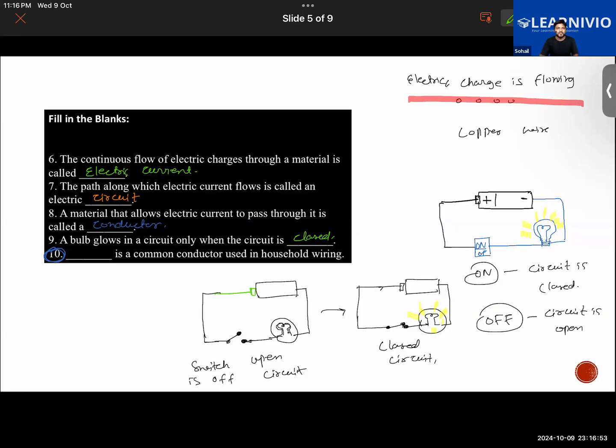When a newly built house is wired, the electrician will use copper wire. So copper is the most common conductor used in household wiring.